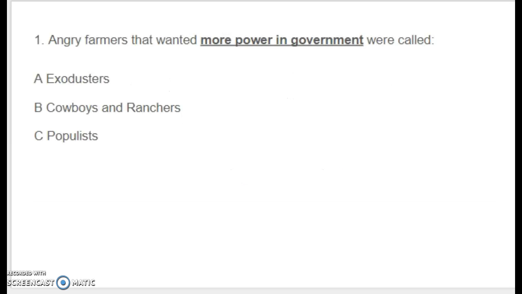Question number 1. Angry farmers that wanted more power in government were called A. Exodusters, B. Cowboys and ranchers, or C. Populists.